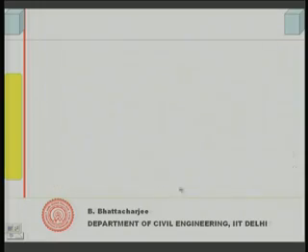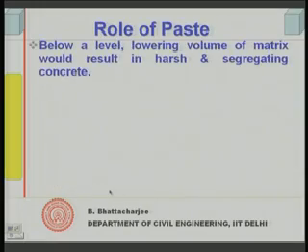So, that is the first fundamental. The matrix must be of low viscosity, able to move and deform itself, capable of plastic deformation, and for that you need a water cement ratio more than the consistency situation. It should be sufficient to hold the aggregates and also cause their dispersion, so that there is an ability for the concrete to undergo plastic deformation. That is the role of the paste, right.